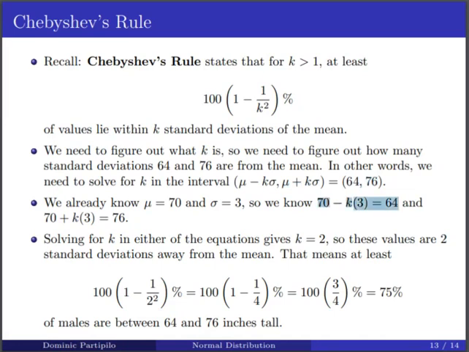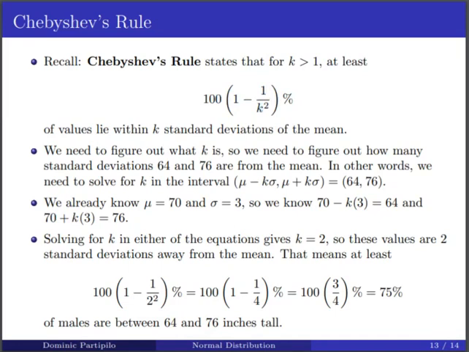70 minus k times 3 is 64. 70 plus k times 3 is 76. If you solve for k in either of these equations, we get k equals 2. And all k represents is the number of standard deviations away from the mean. Since k is equal to 2, these two values are 2 standard deviations away from the mean. This is useful information because now we can plug it into this formula right here. We figured out that k is equal to 2.